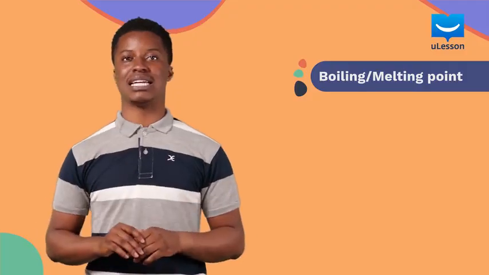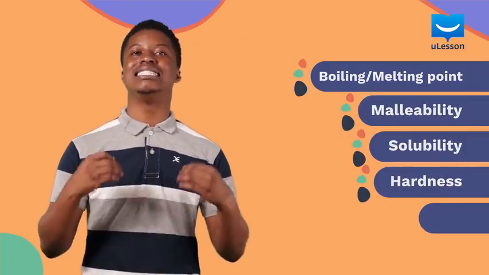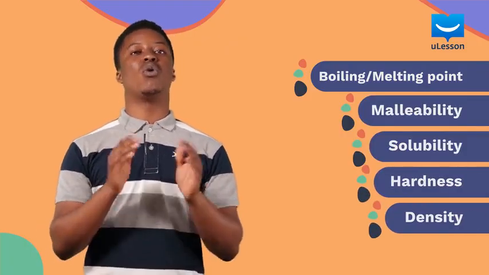Now, physical properties are those properties of matter that can be observed without a change in the composition of matter. Some examples of these kinds of properties include the boiling and melting point of a substance, malleability, solubility, hardness, and the density of substances. Now, all these properties have nothing to do with changes in the composition of matter. For example, when sugar or salt is dissolved in water, there is no fundamental change in its composition. We simply obtain a sugar or salt solution. And this shows that the solubility of salt or sugar does not involve any change in their composition.